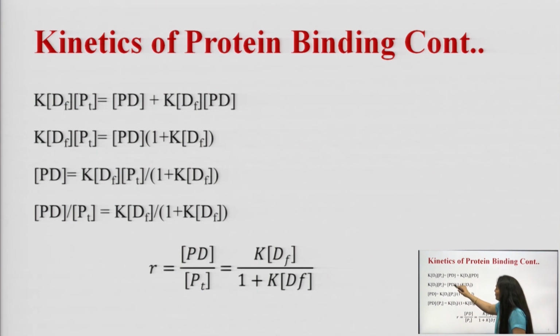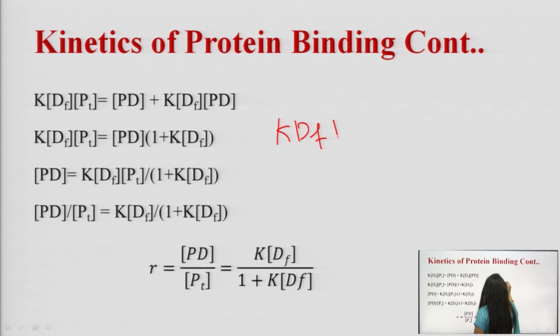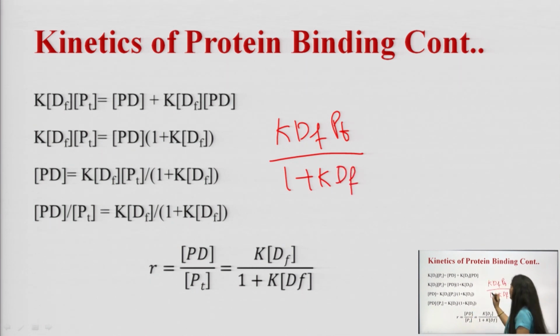After solving this equation, the concentration of protein drug complex is equal to K DF PT upon 1 plus K DF. This is the concentration of PD.